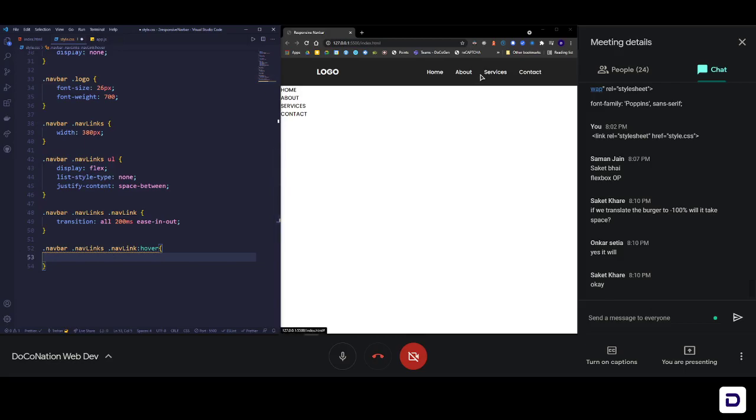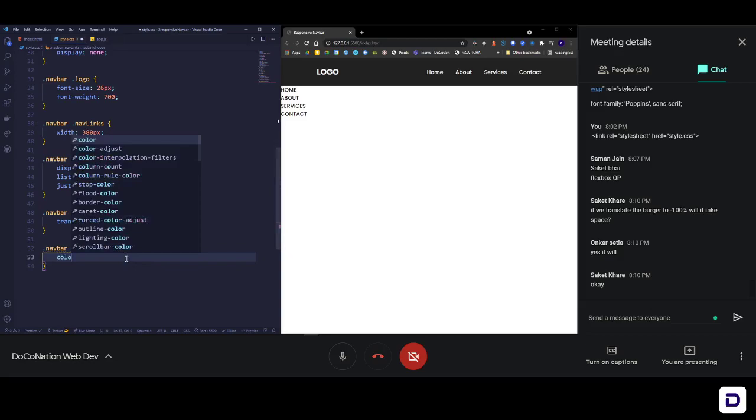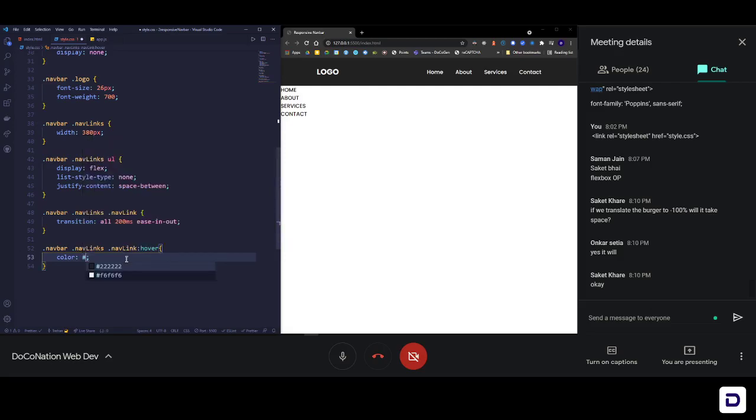So let's do that. What do I want when I hover over these links? I want the color to change, nothing much, just the color. And the only color codes I remember are from my own DocoGen's website. So FFBD00, that's the yellow color. Now if I go here and hover over it, you can see a smooth animation while the color changes from white to yellow.